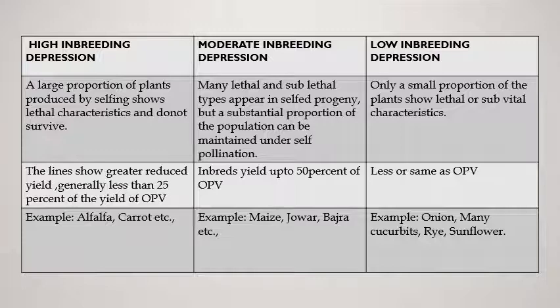Low inbreeding depression. Here only a small portion of the plants show lethal or subvital characteristics. The loss in vigor and fertility is very small, and rarely a line cannot be maintained due to poor fertility. The reduction in yield due to inbreeding is very small or absent. So it yields nearly equal to the open pollinated variety. Examples: onion, some cucurbits, rye and sunflower.